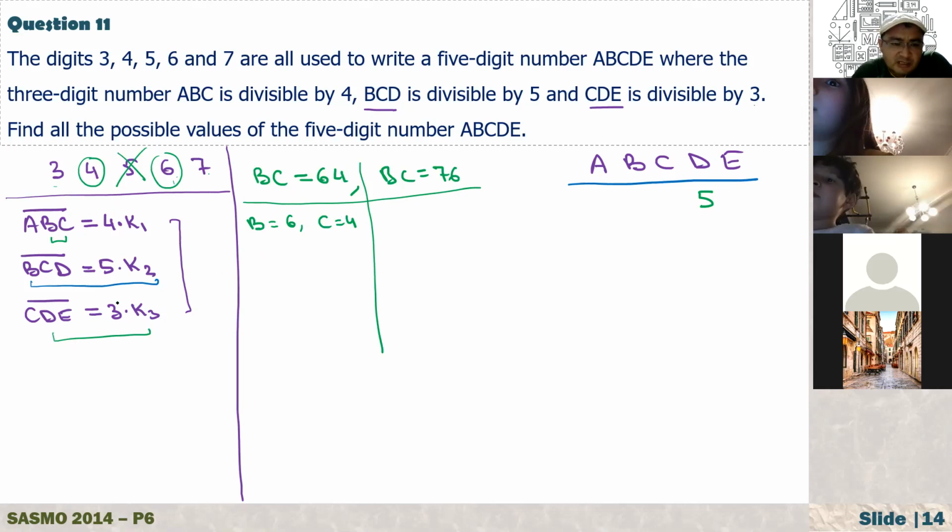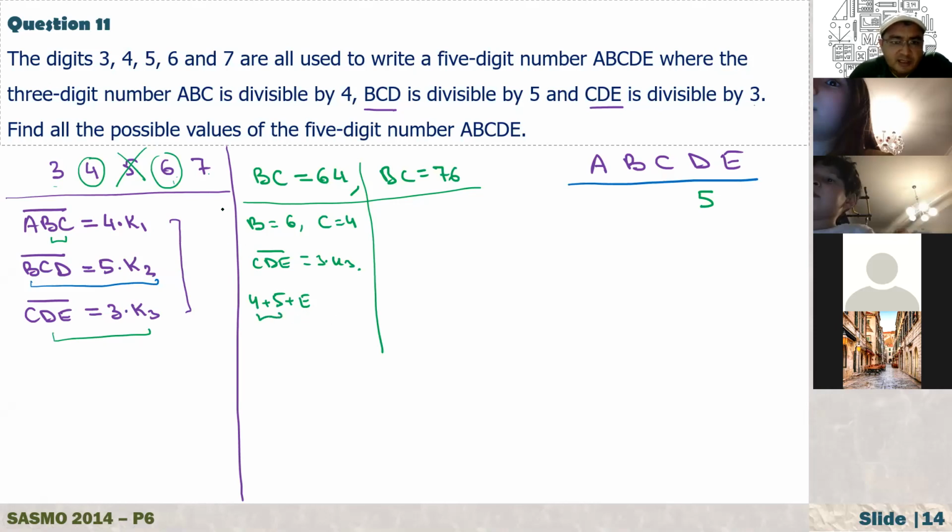So that means CDE must be divisible by 3. C is already 4, and D, we know that it is 5. And how about E? I don't know. So 4 plus 5 is 9, divisible by 3.